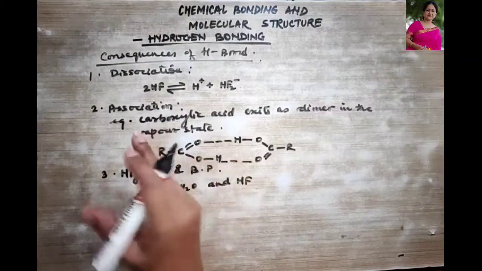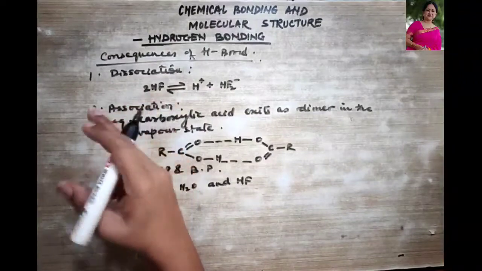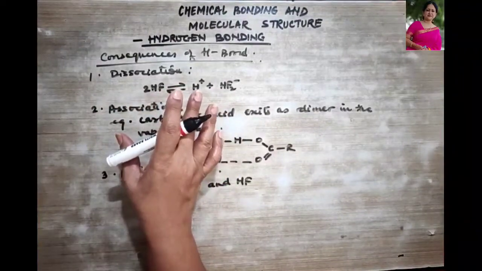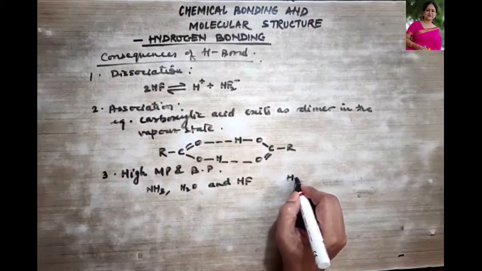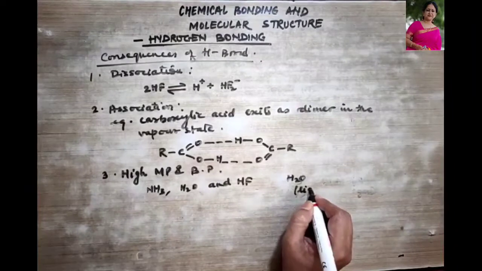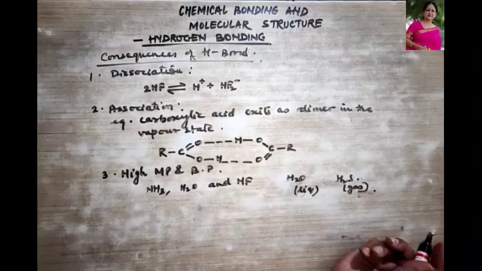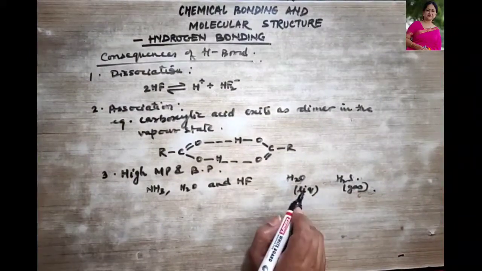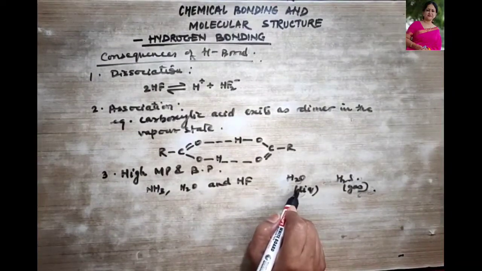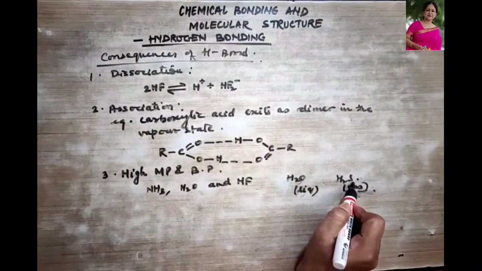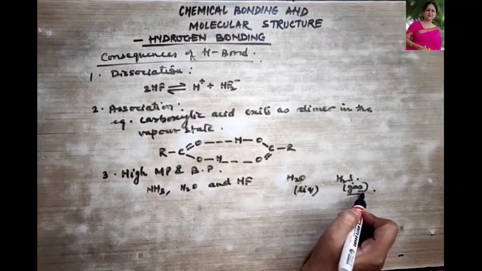But hydrogen sulfide exists as a gas due to the absence of hydrogen bonding. So this is one question that could be asked: why does water appear as a liquid whereas hydrogen sulfide exists as a gas? So what is your answer? Because water exists in the liquid state. Why? Due to the hydrogen bonding in water, but there is absence of hydrogen bonding in H2S, and therefore it exists in the gaseous state, right?